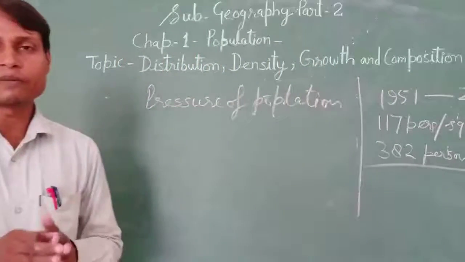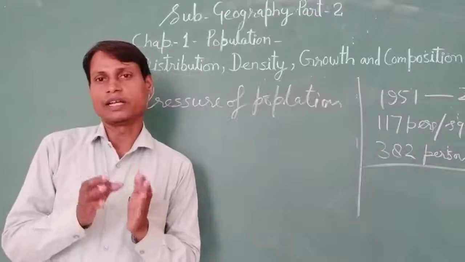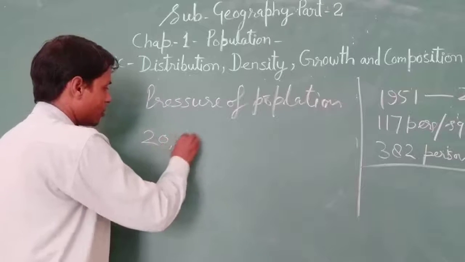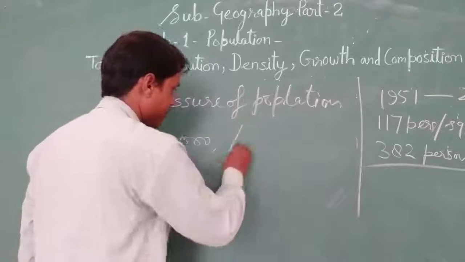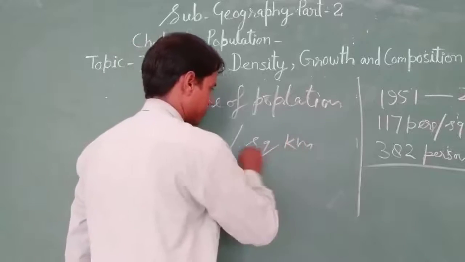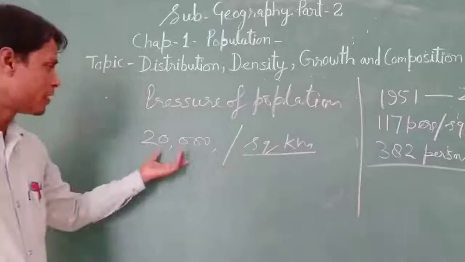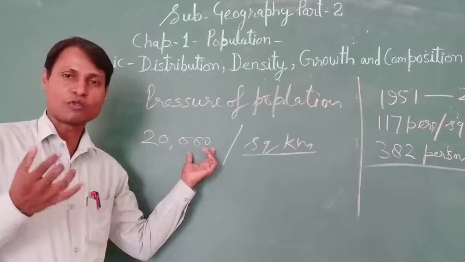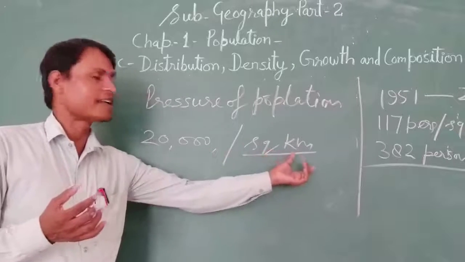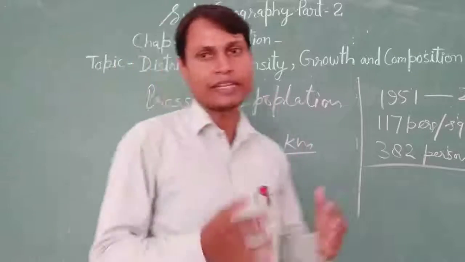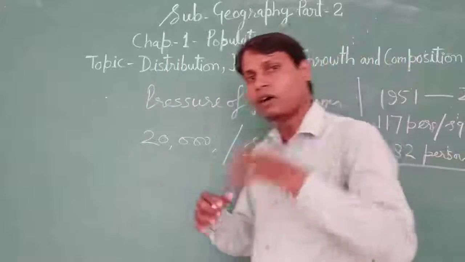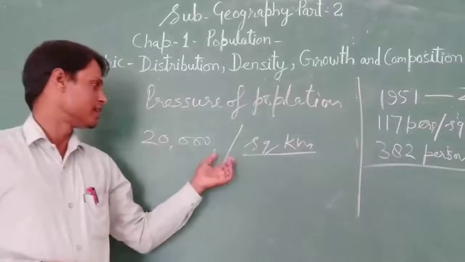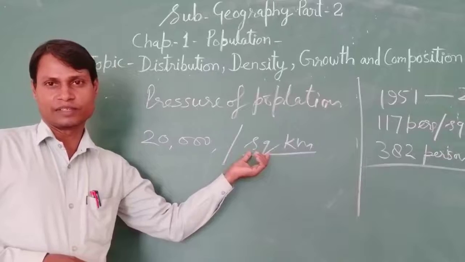It means the ratio between the number of persons living on that land area and the resources. Suppose 20,000 persons are living per square kilometer. It means 20,000 persons are very large in quantity, and only 1 square kilometer of area is very low. So how can they afford all the needs of humans, how can they fulfill the basic needs, on only an area of 1 square kilometer?